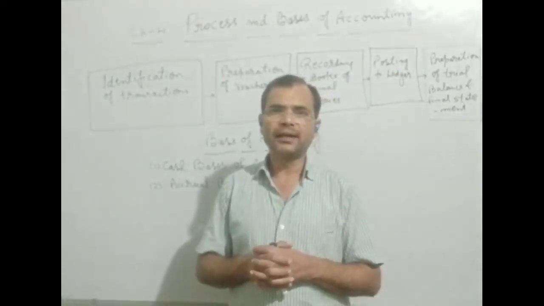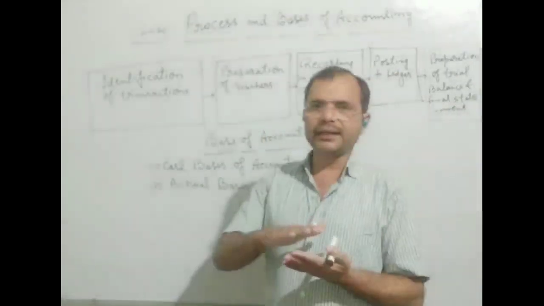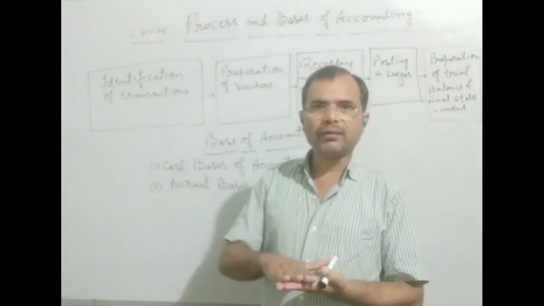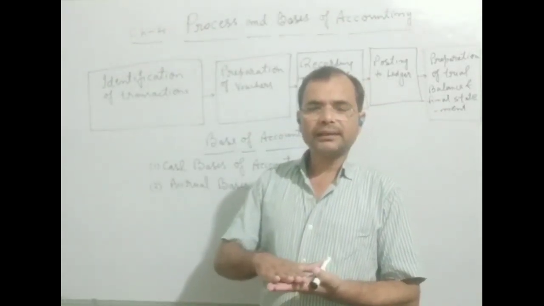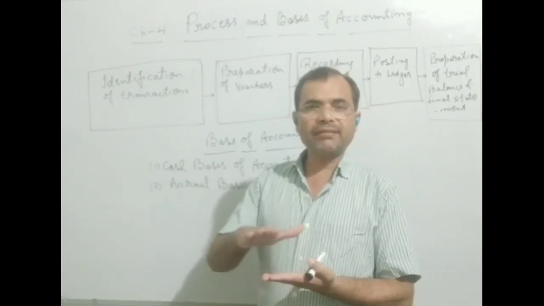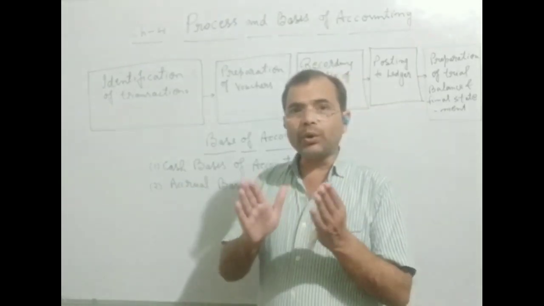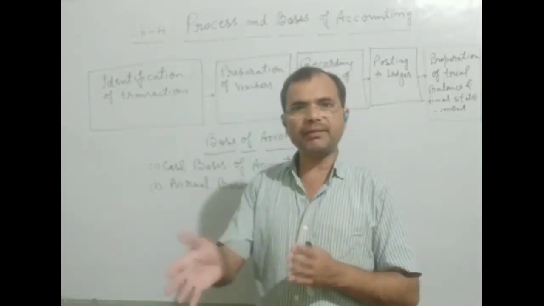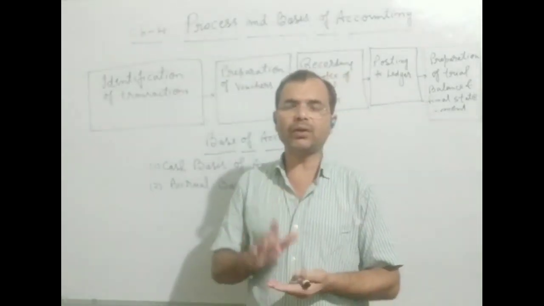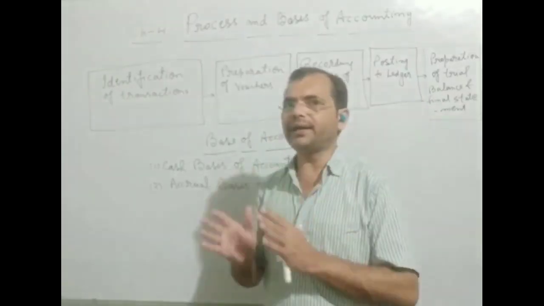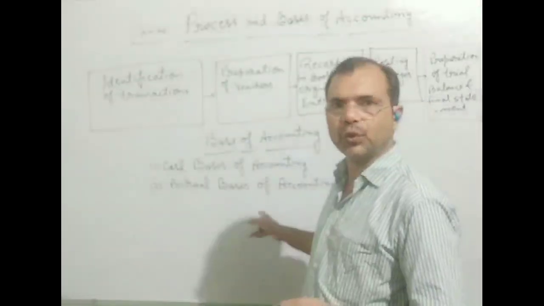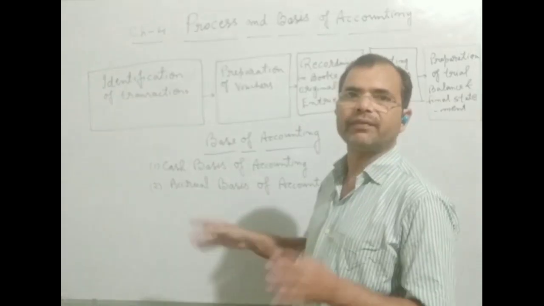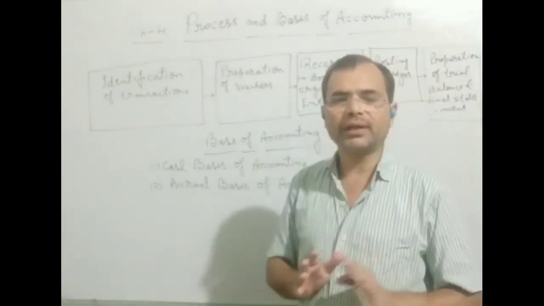On the other hand, if we have received income but have not earned it, that will be called unearned income, and it will also be shown here after deducting it from the particular income.